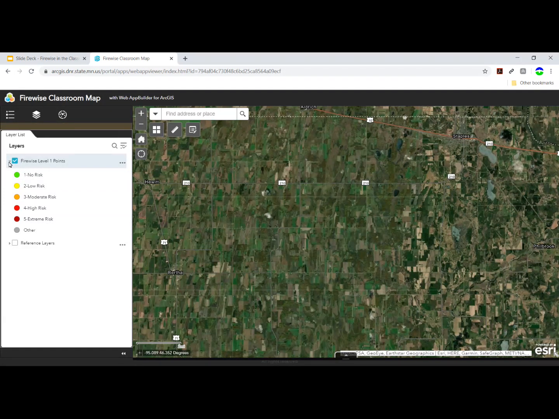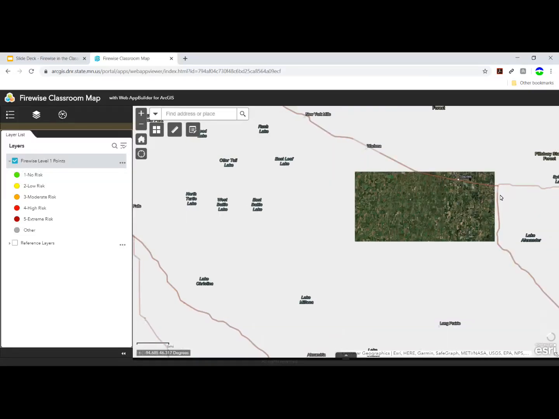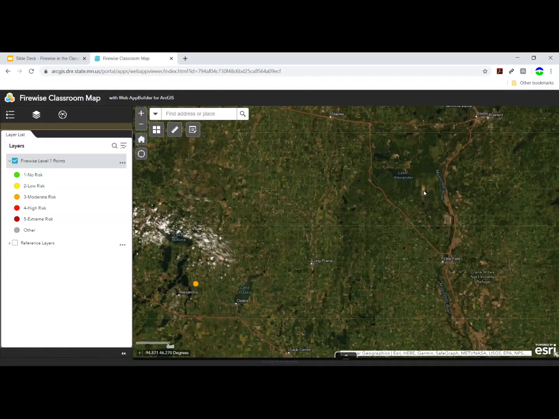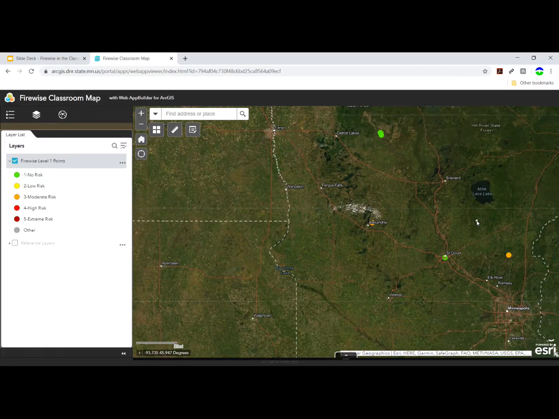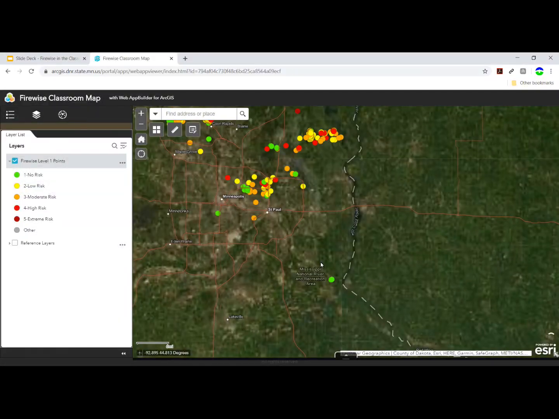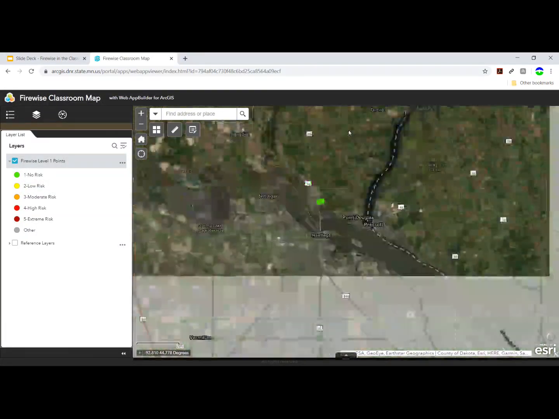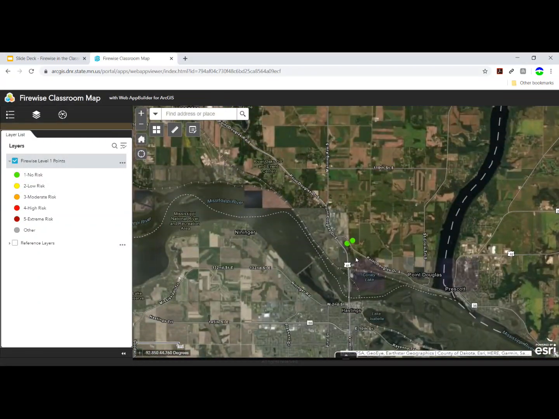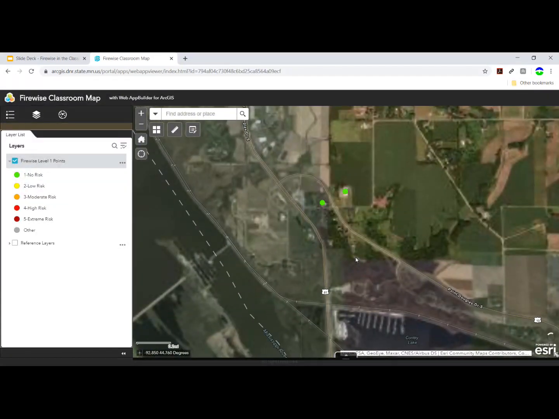If I zoom out to find some of this data, what I'll see is previously collected Firewise points. This is data that's been generated by other students in the school year. Each dot represents a point of a property, and that property has been assessed for wildland fire risk.